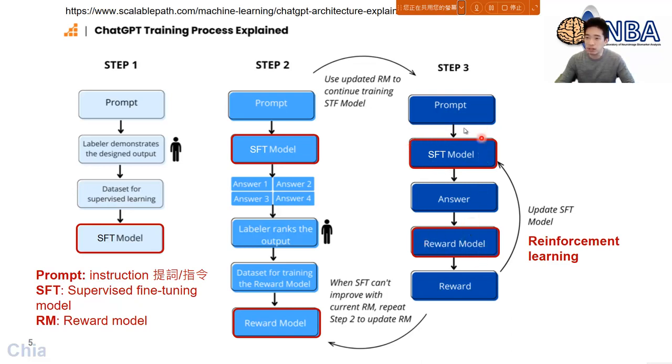So think about this. Now we can randomly generate a prompt, and then the SFT model will generate the answer. And again, reward model will tell you whether the answer is good enough. If this is good enough, maybe we can feedback this kind of the reward to the SFT model. So next time, when this model is facing a similar prompt, it will generate the high quality or good response to the model.